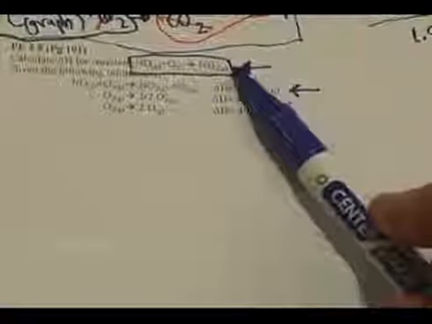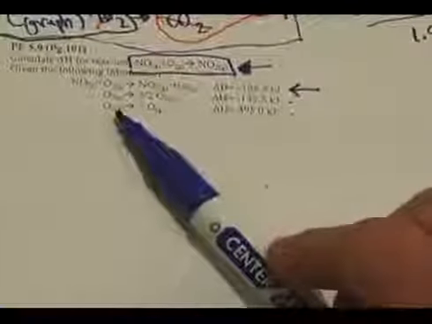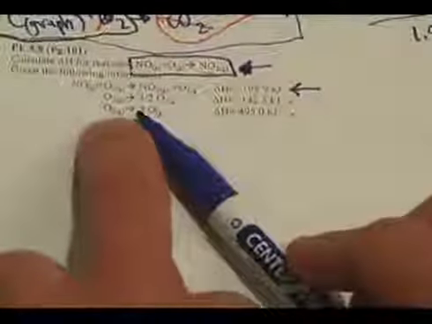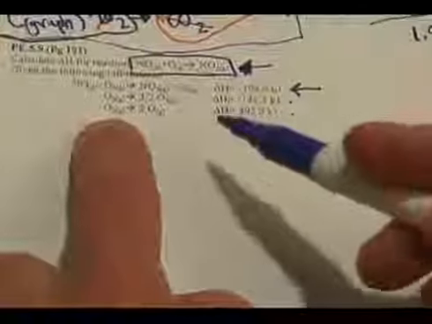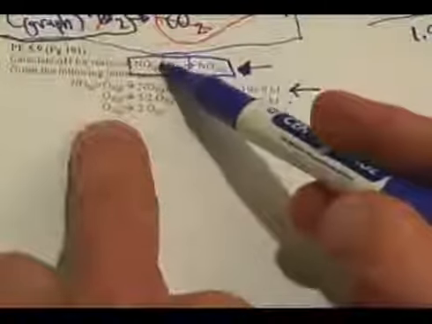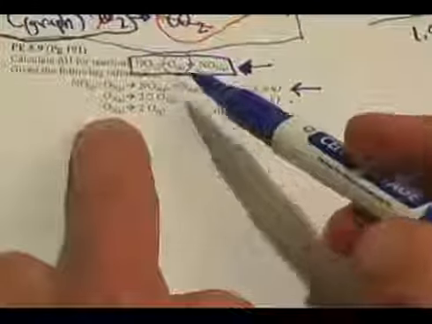But the problem is I have a whole bunch of O2 on the right-hand side, and I have no O2 at all in this reaction. So somehow I've got to get O2 on the left-hand side so it'll cancel out. And lo and behold, this third reaction has O2 on this side, so the O2s are going to cancel with the O2s. The problem is that I also need in this goal reaction some regular O on the left-hand side. And if I look at it, there's no O on this left-hand side at all.